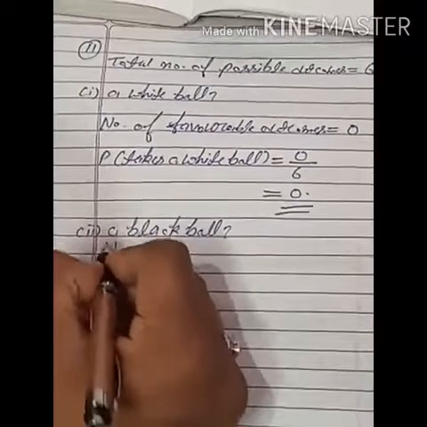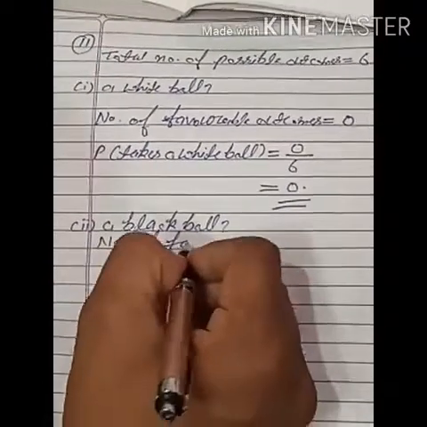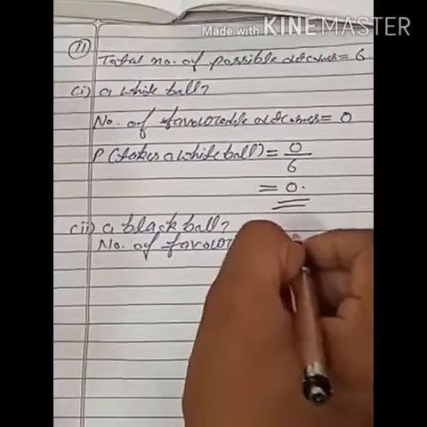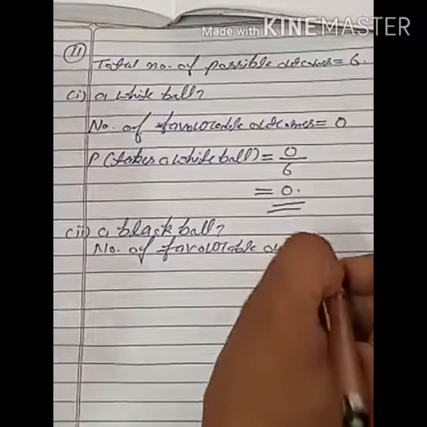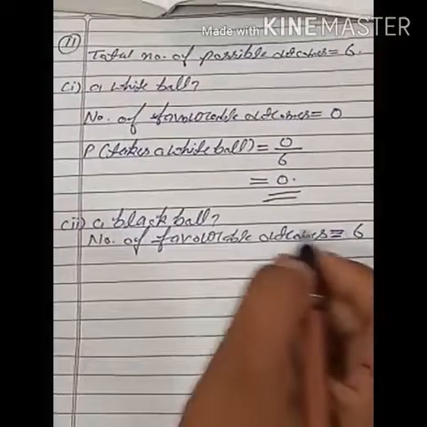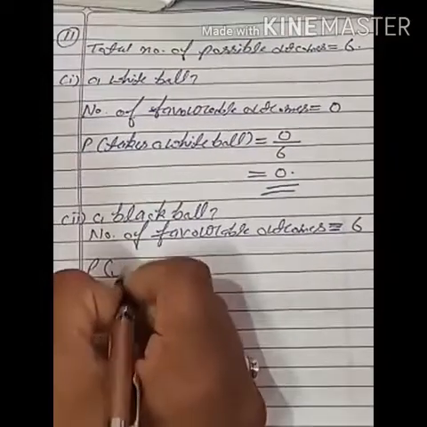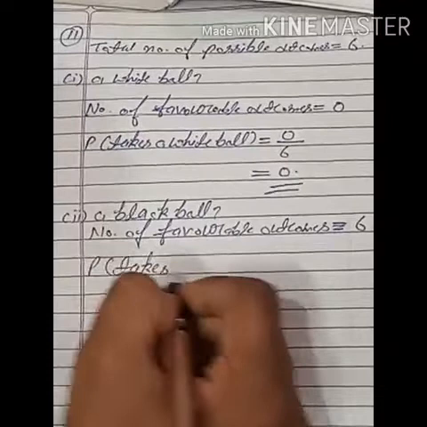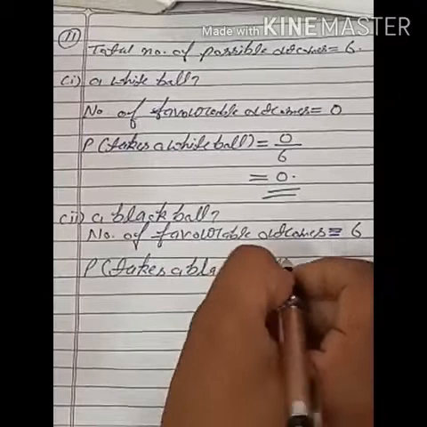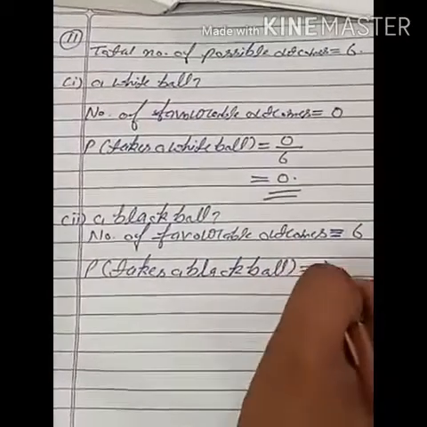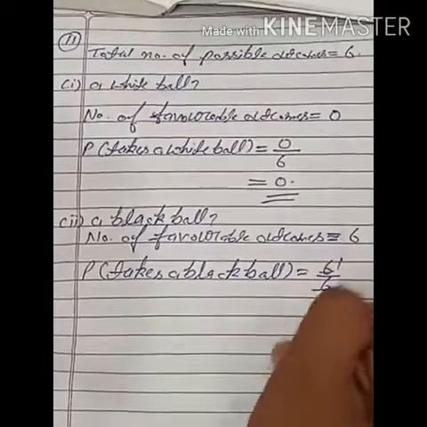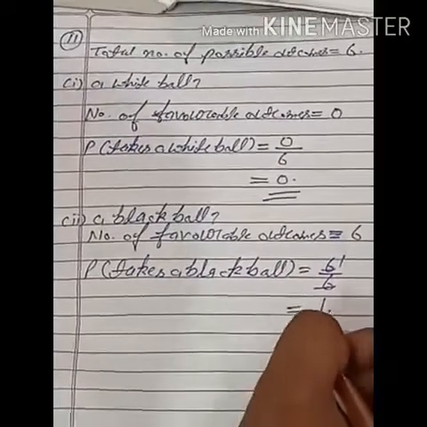Then number of favorable outcomes. So how many black balls are there? 6 black balls. So number of favorable outcomes are 6. So probability takes a black ball. Formula is number of favorable outcomes upon total number of outcomes. Favorable are 6, total are also 6. So 6 upon 6 is 1. So students, probability takes a black ball is 1.